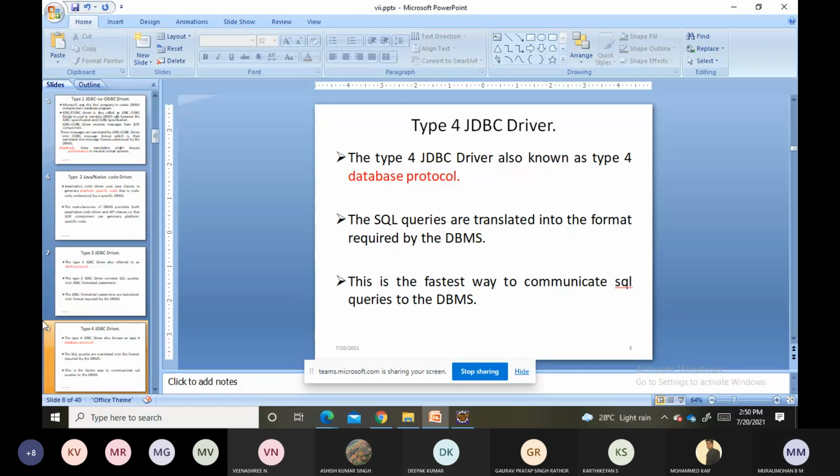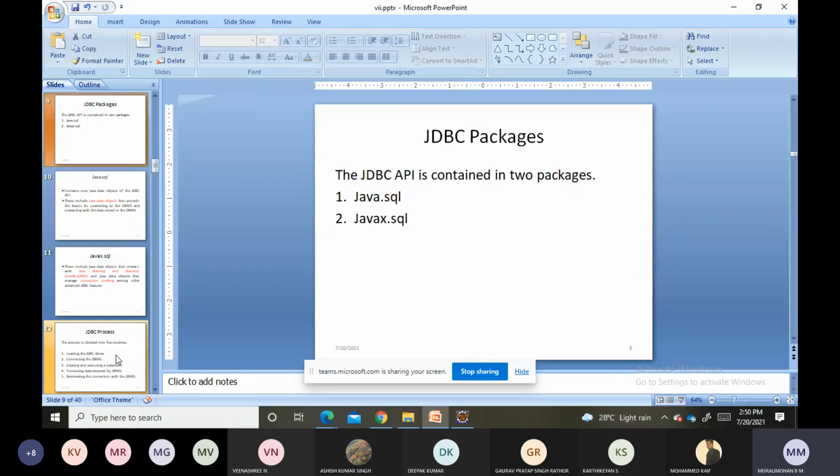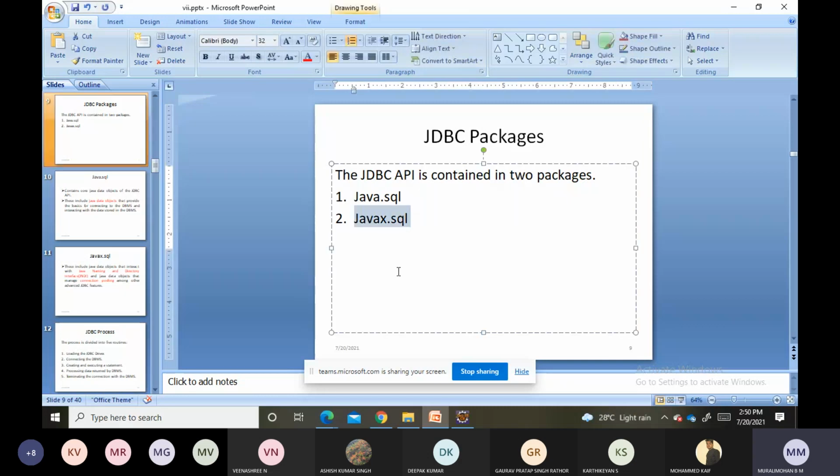Okay, so next I will see what are the various packages we are having in JDBC. The JDBC API is contained inside two packages. One is the java.sql package, the other one is the javax.sql package. Just observe javax.sql and java.sql. These are the two packages where the JDBC API is stored.